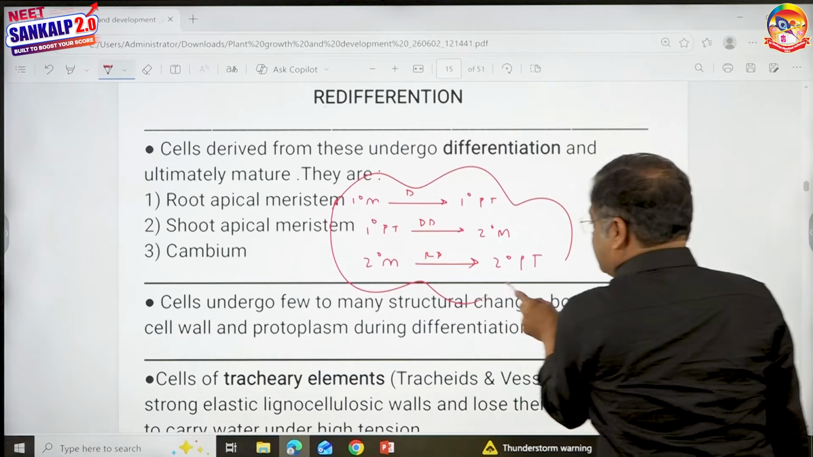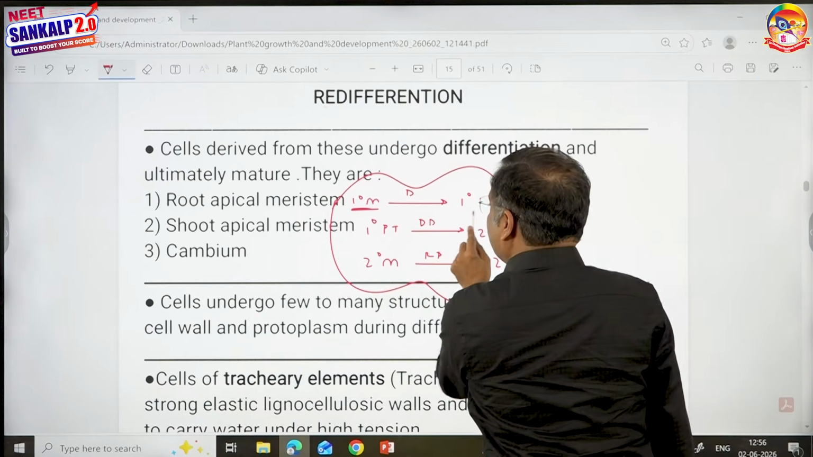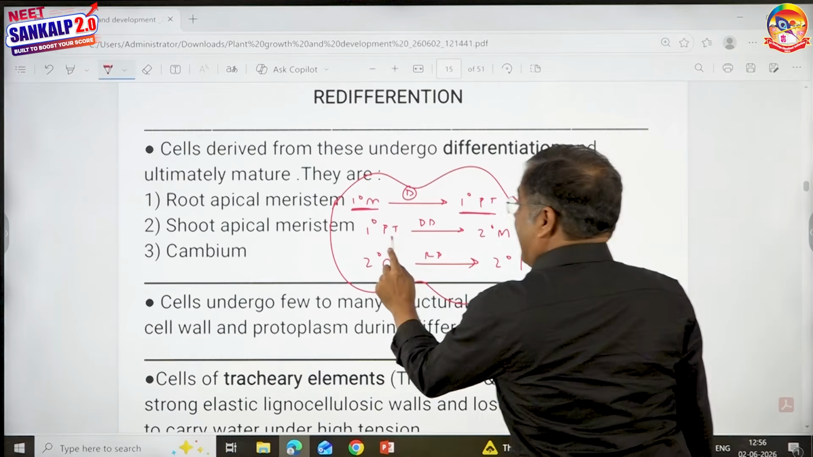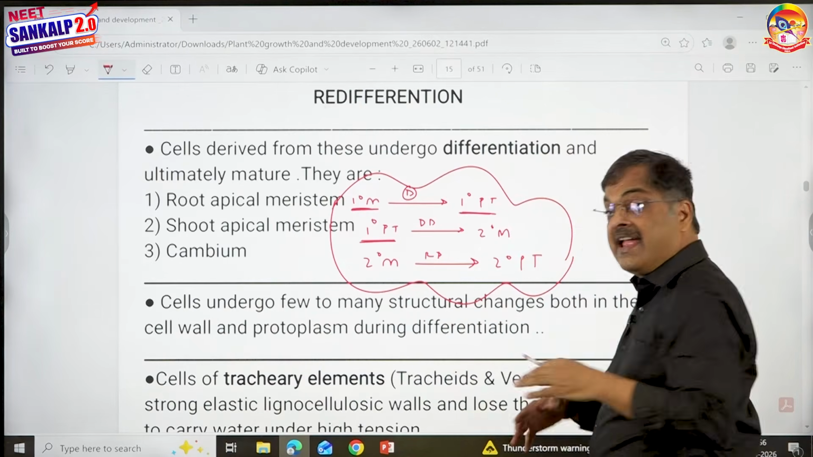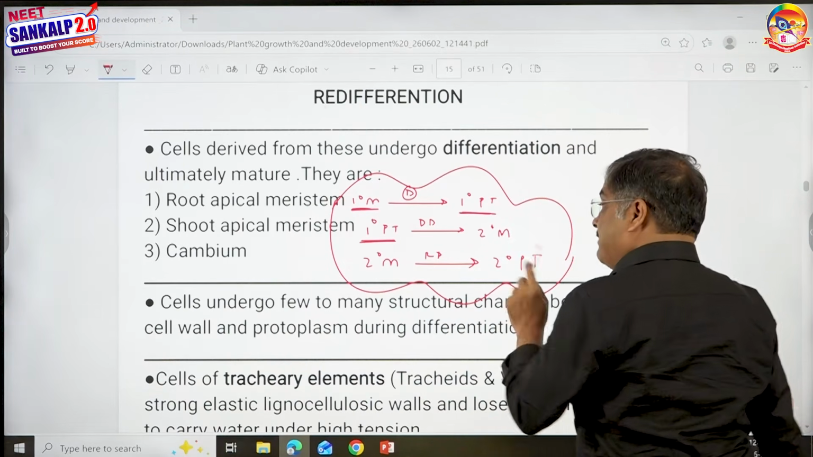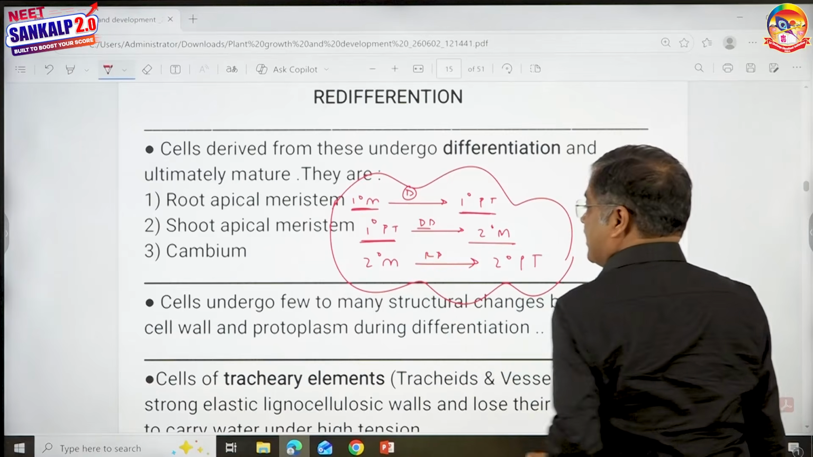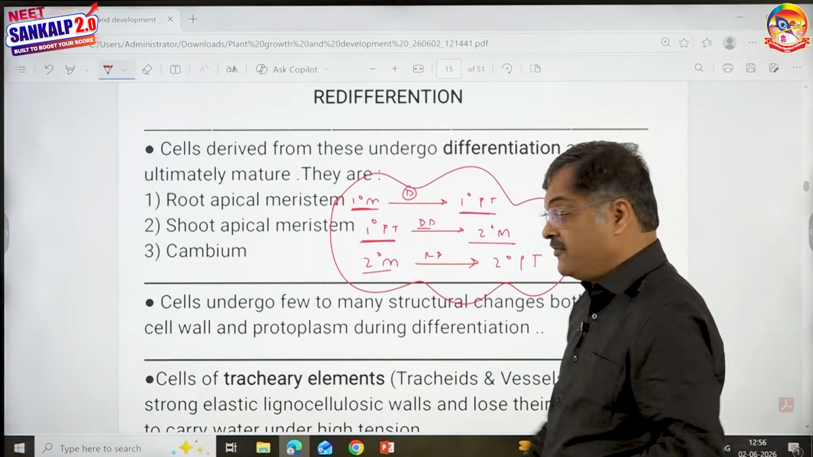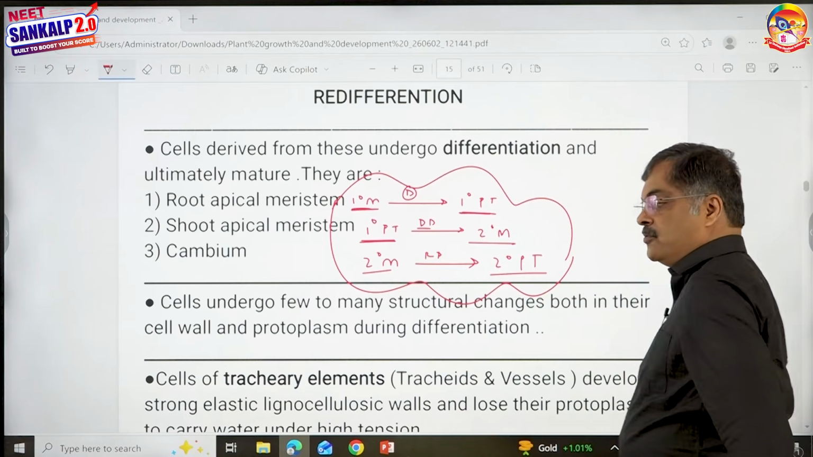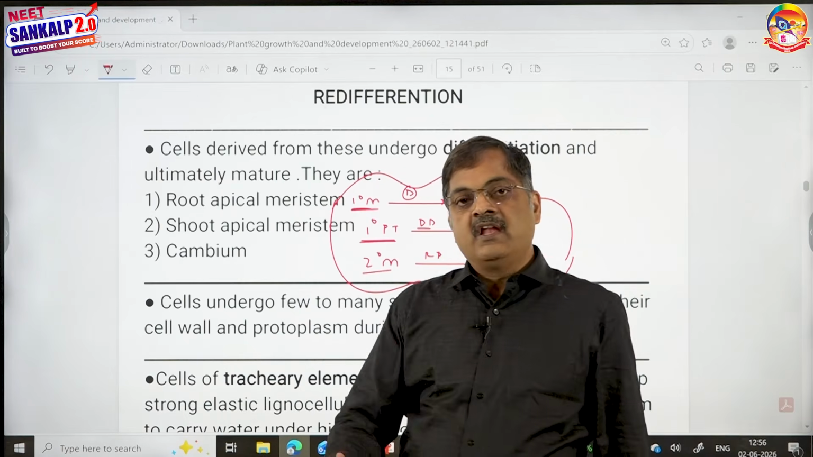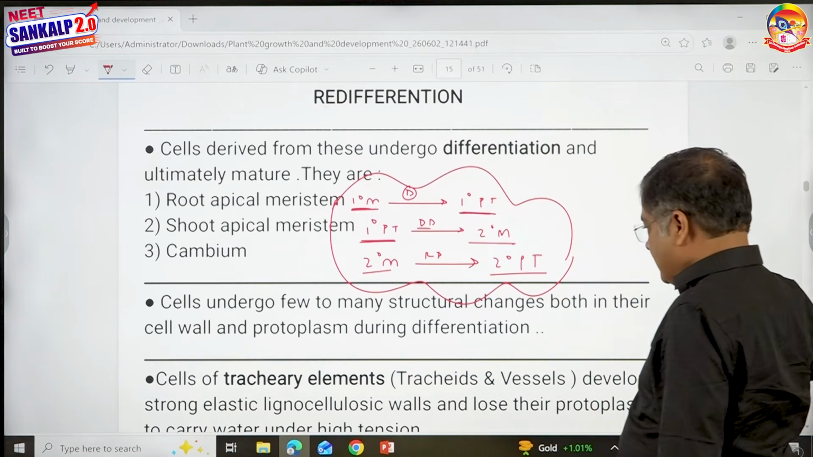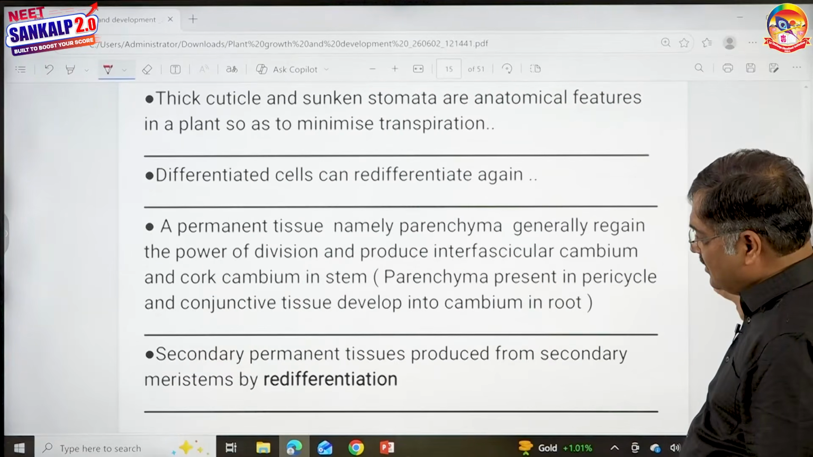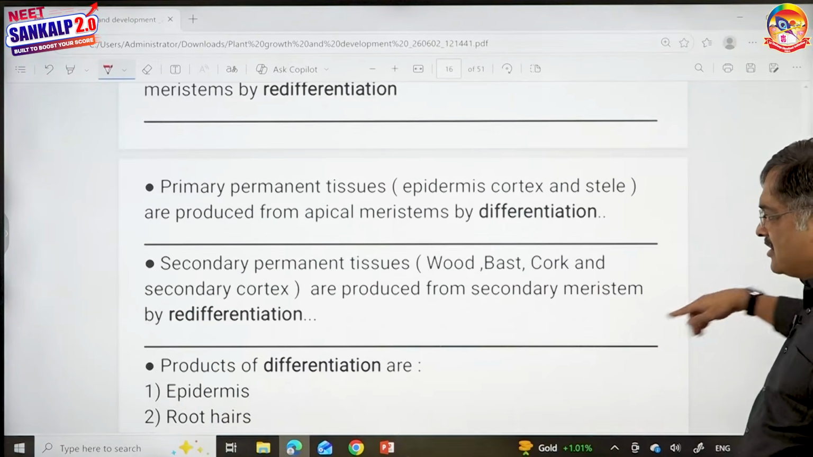When the primary meristem gives rise to primary permanent tissue, it is differentiation. Primary permanent tissue, when it gains the power of division and becomes meristem, then it is de-differentiation. When such secondary meristems lose the power of division and become permanent tissue, then that is said to be redifferentiation. All right, then some of the examples we are going to read, children, here. Let me see the same definitions I told you.